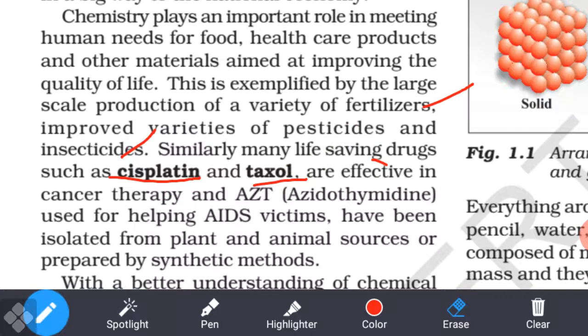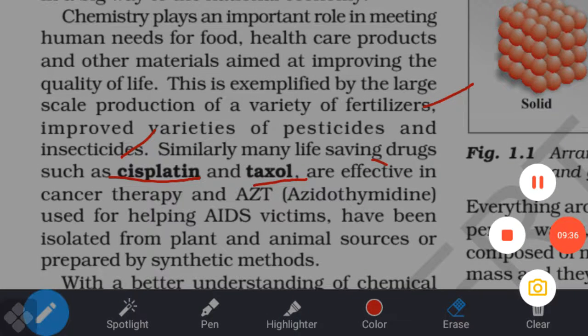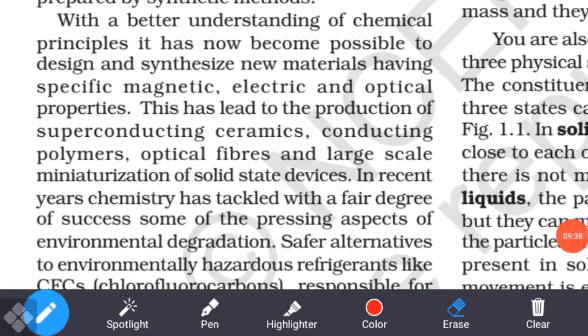These have been isolated from plant and animal sources or prepared by synthetic methods. Different types of medicines and drugs take care of plants and animals also. And what is another use? With a better understanding of chemical principles, it has now become possible to design and synthesize new materials or new products, the production of new materials with specific magnetic, electric, and optical properties also.